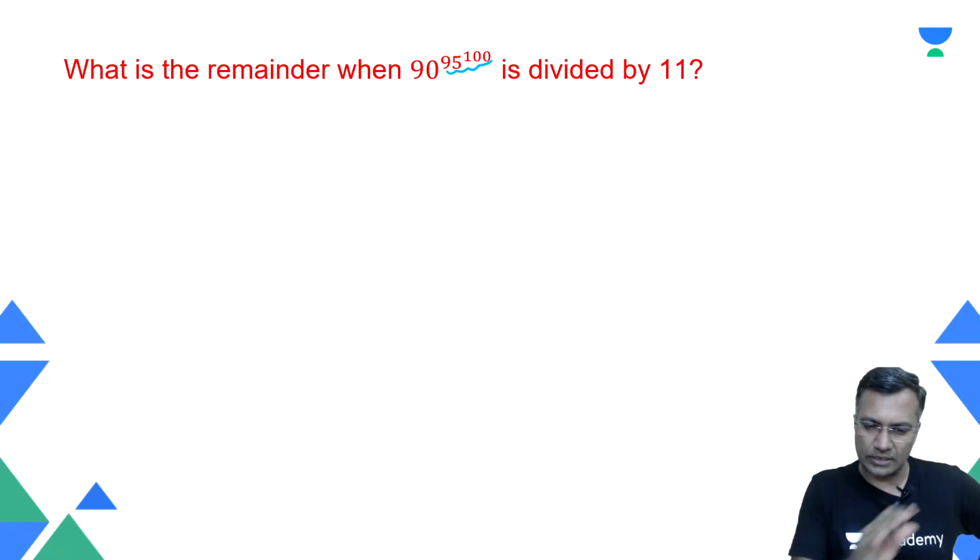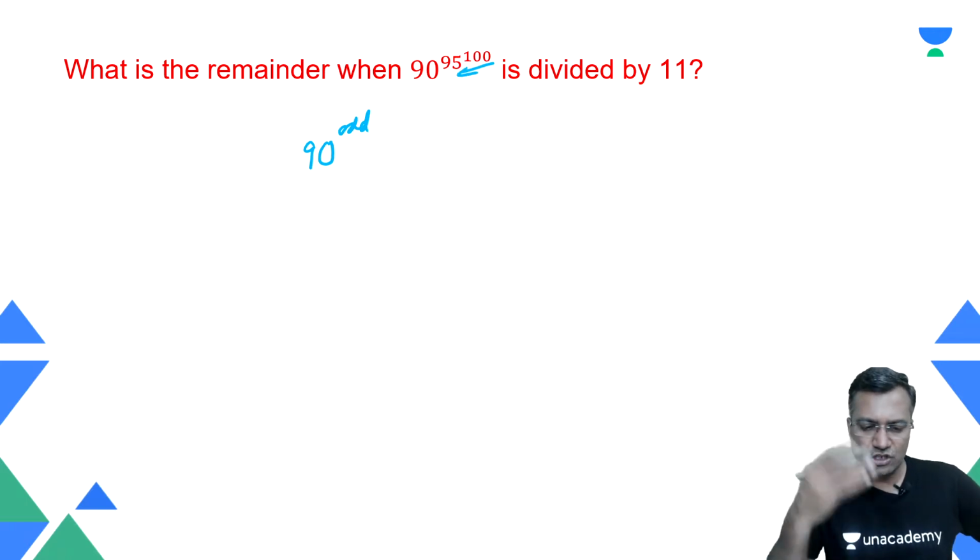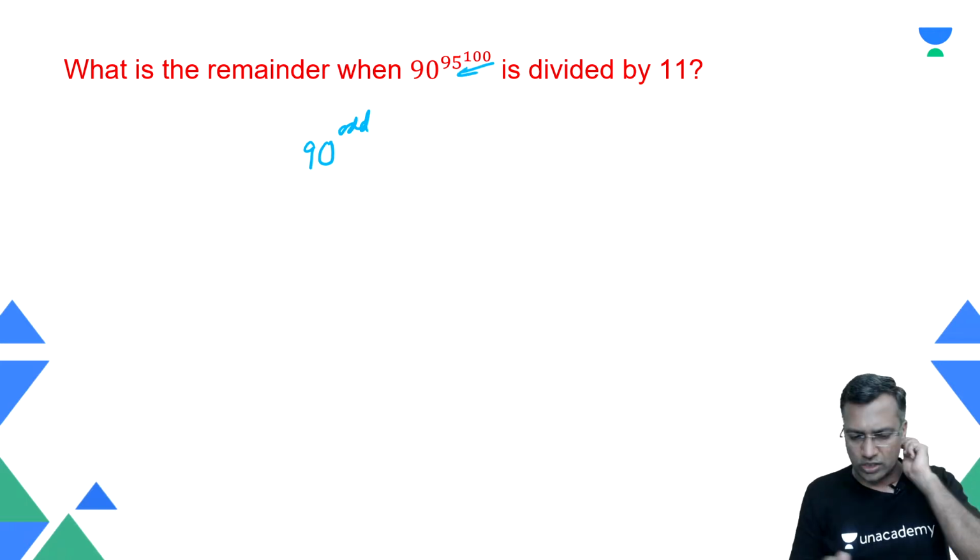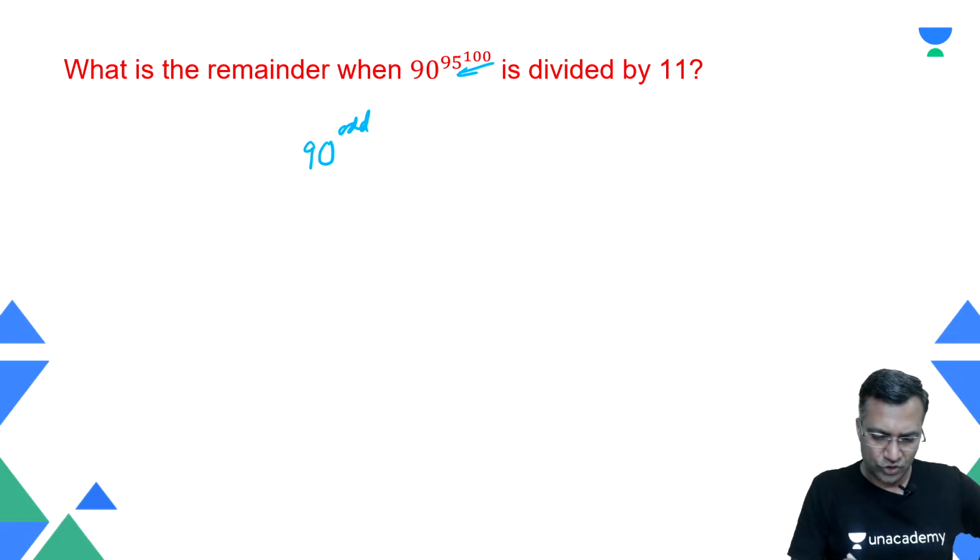Hey, what is this power? This power is kind of an odd number. To start with, you will say that it is 90 raised to power big odd number, because 95 raised to power 100 is nothing but a big odd number. Correct? All right. So therefore, 90 when divided by 11, the remainder is minus 2.